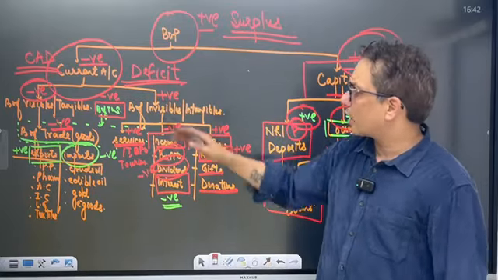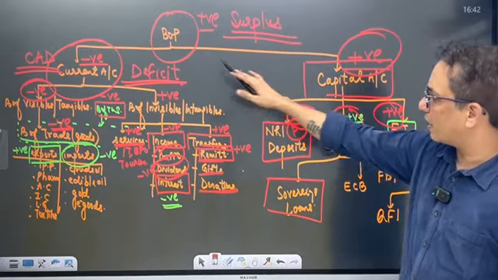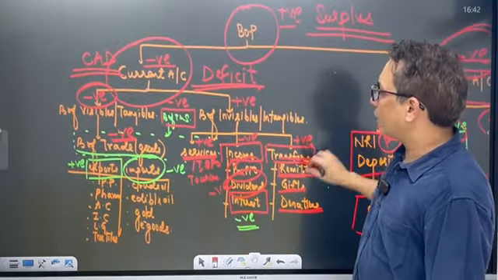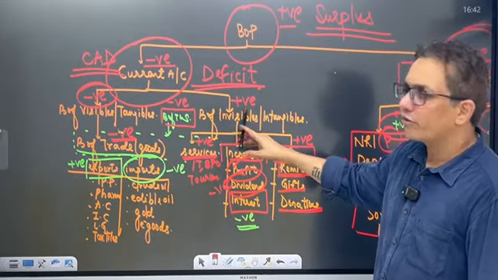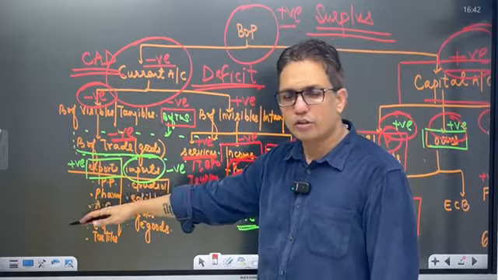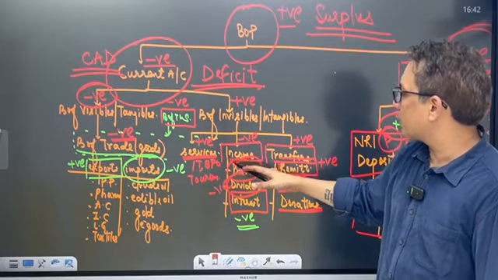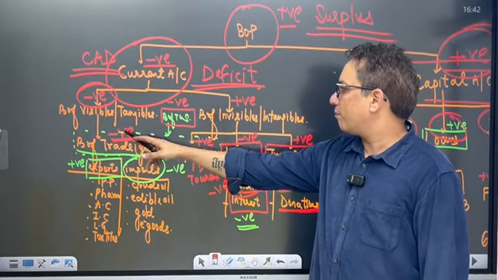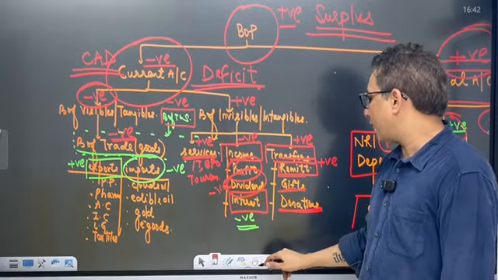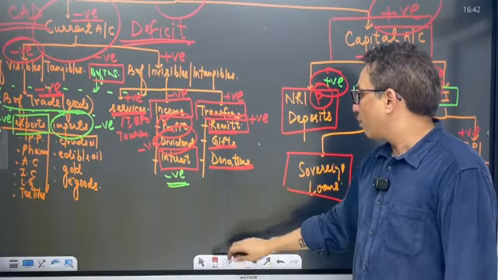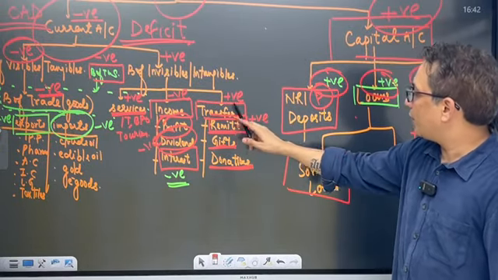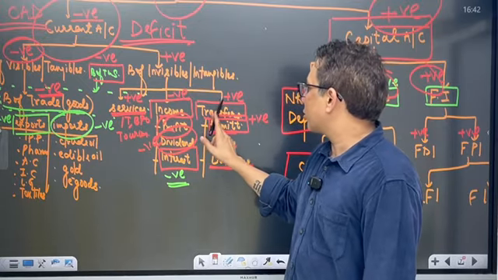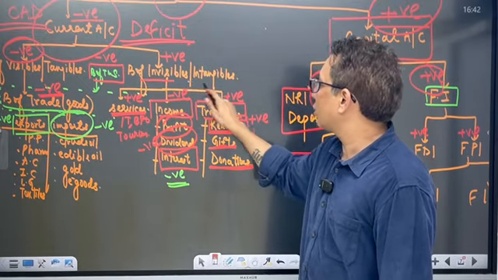Is it okay? So I hope you have understood what exactly is BOP, and what are the components of balance of payments. The components are current account and capital account. A brief revision: current account consists of balance of visibles and balance of invisibles. Balance of visibles consists of goods; invisibles consist of services, income and transfers. Services is positive, trade is negative, balance of trade and services is negative, income is negative because of outflow of profit, dividend and interest. There's inflow of remittance, gift, donation, hence this is positive. Services positive, transfers positive, income negative, but in total it is positive.